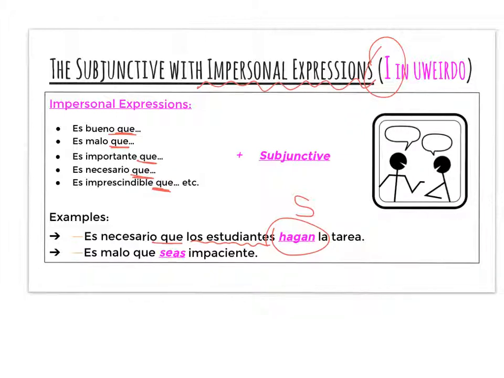So again, all of these phrases are what we call trigger phrases, right? When you see es importante que, you know that there's going to be a subject change, and then that the following verb will need to be in the subjunctive. Same thing with example number 2. Es malo que seas impaciente, right? It's bad that you be impatient. The impersonal expression is our trigger that the following verb will be in the subjunctive.